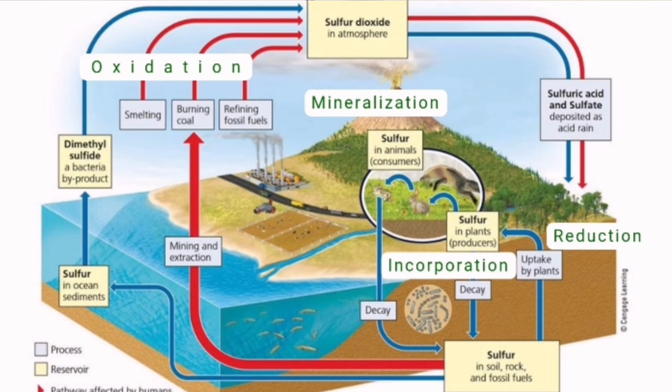Incorporation involves the changing of sulfide into organic compounds. This can include metal-containing derivatives. Microorganisms have the ability to immobilize sulfur compounds, which ultimately results in subsequent incorporation of these sulfur compounds into the organic form of sulfur. So in the incorporation stage, aerobic bacteria convert the sulfur into sulfate salts, which again the plants absorb, and release back the sulfur gas into the atmosphere. And the cycle just repeats.